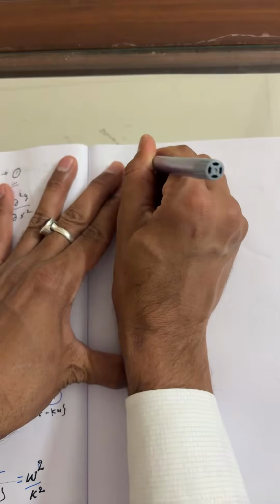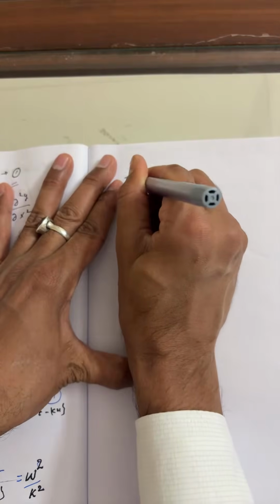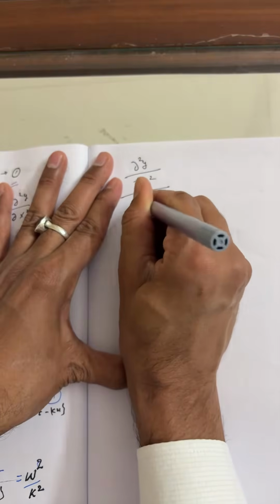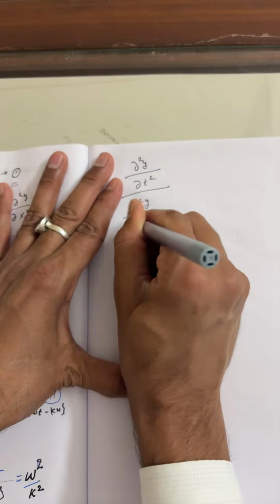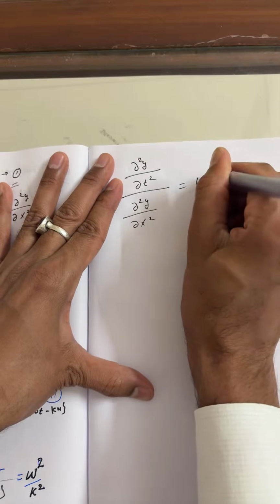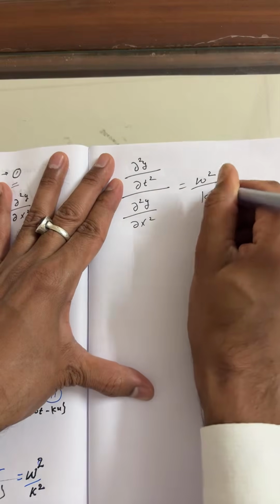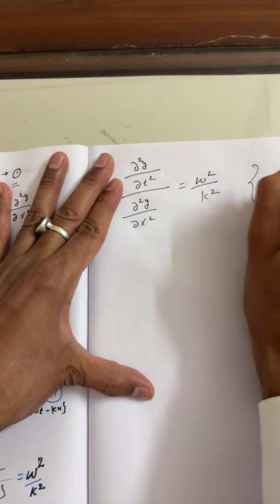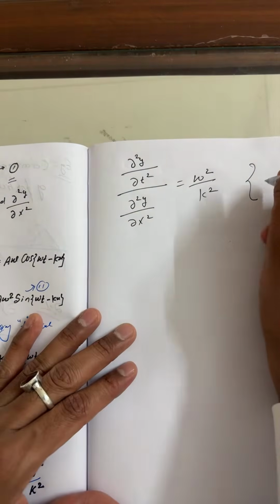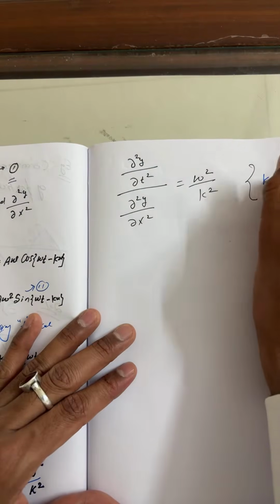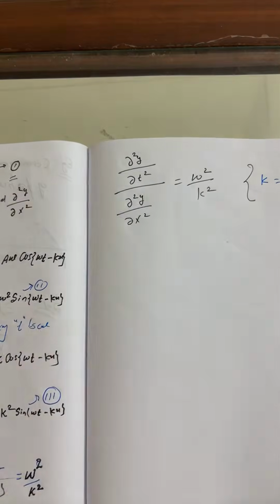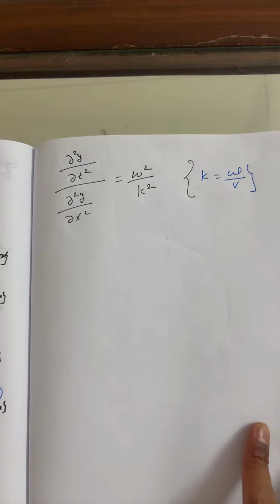∂²y/∂t² upon ∂²y/∂x² is equal to omega square upon k square. Yesterday I said, and at the beginning of the lesson today also, that k is nothing else, it's the wave number, which you can write as omega by v.